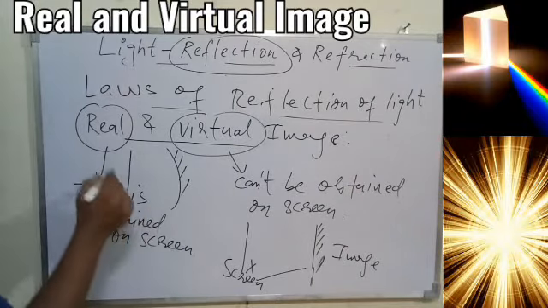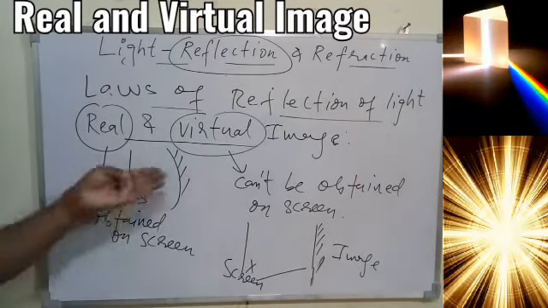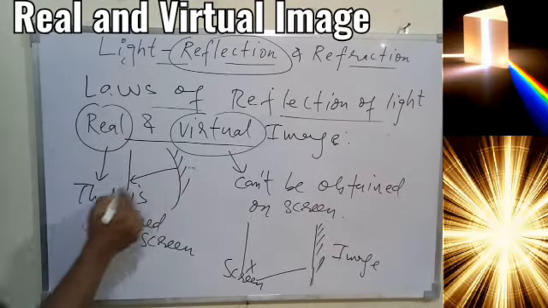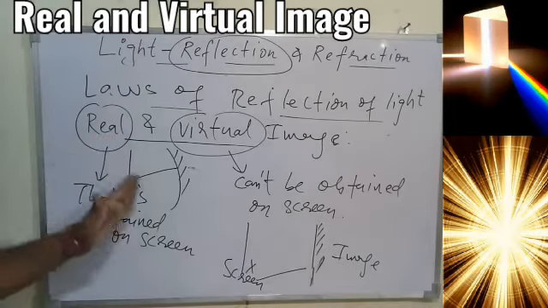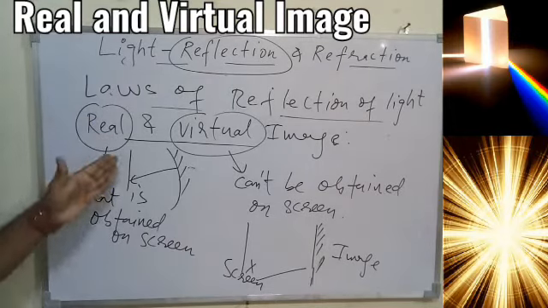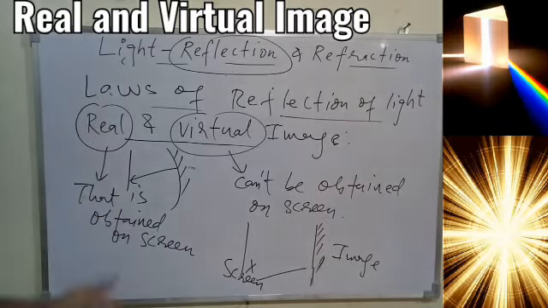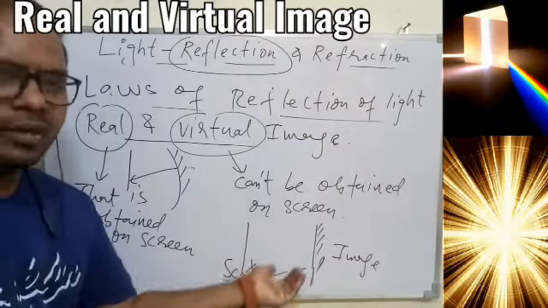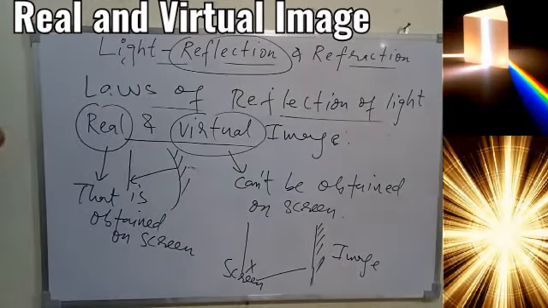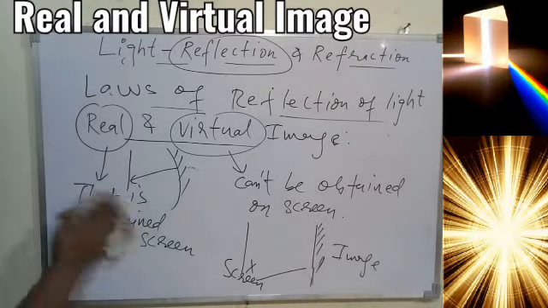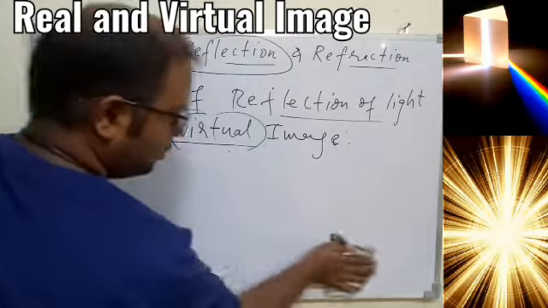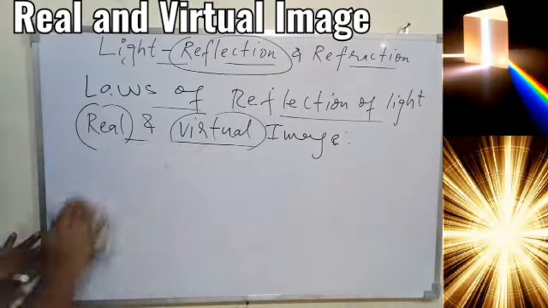In general, if you place a screen in front of the different types of mirrors, whatever image is formed can be obtained on the screen. Some mirrors and some lenses can form the image on a screen, and that is called a real image. Some mirrors cannot form the image on the screen, and that is called a virtual image. So based on the definition, an image which is obtained on the screen is called real, and one that cannot be obtained on a screen is virtual.